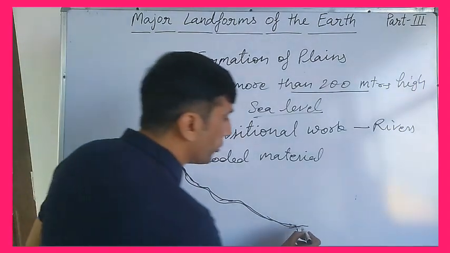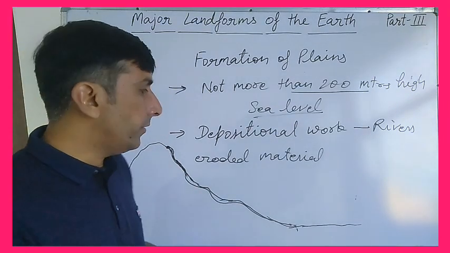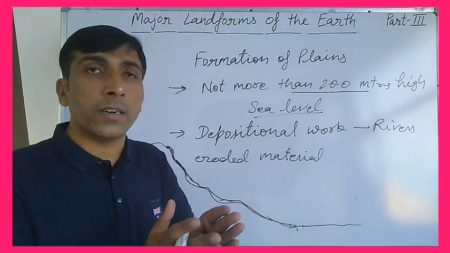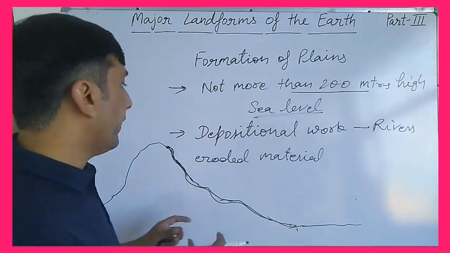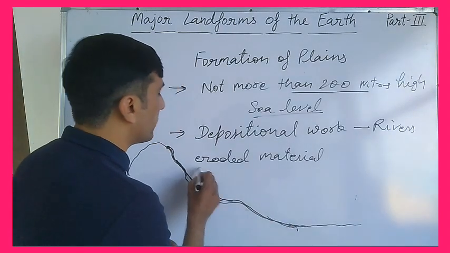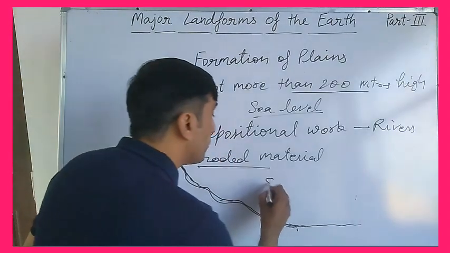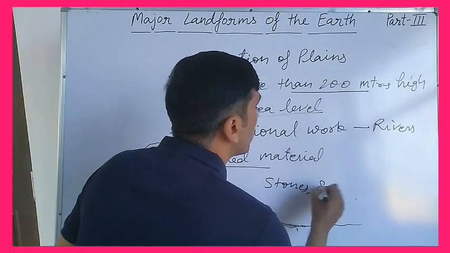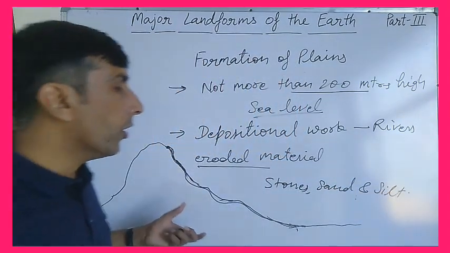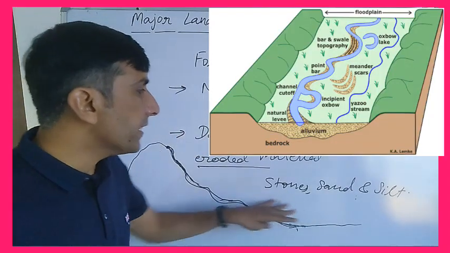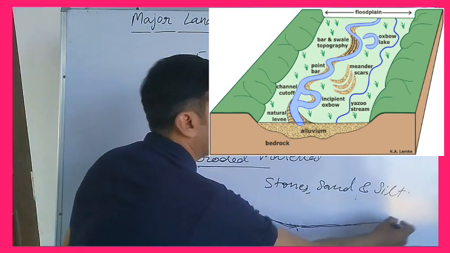So in the lower course, the river speed becomes very low, and after that its density also becomes larger. So in this way, whenever the river carries the eroded material like stones, sand and silt, due to very low speed, these kinds of materials are deposited by the rivers in the surrounding area, right.